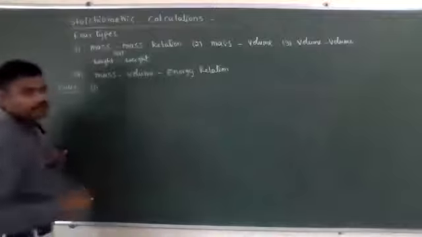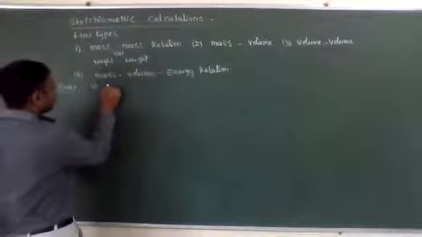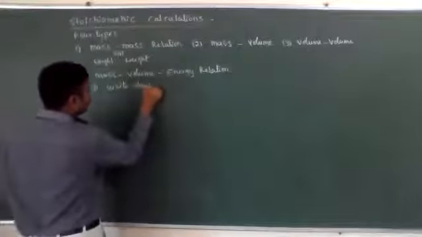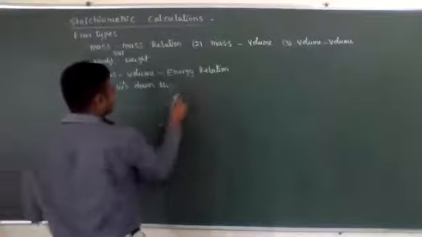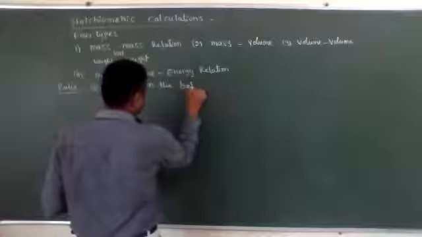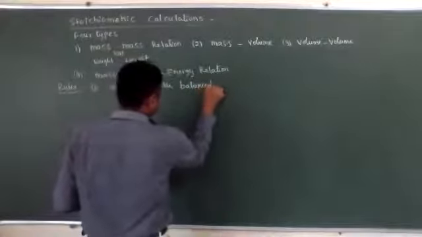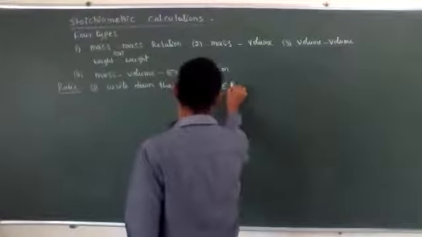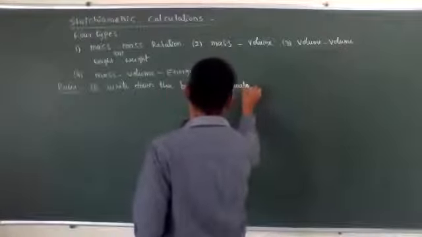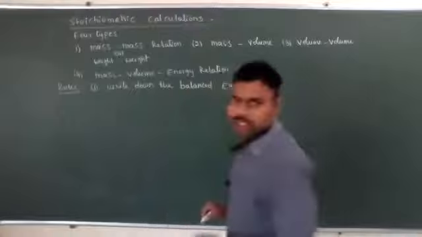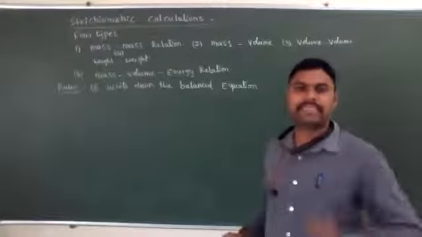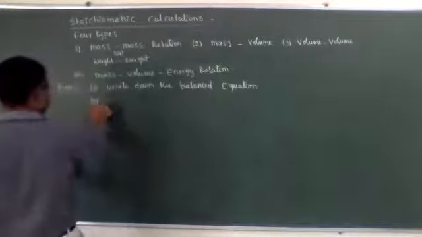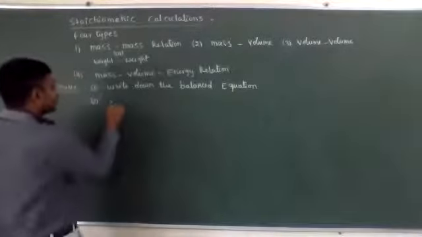So the first thing we have to do is write down the balanced chemical equation while reading the question. The second thing we need to do is write down